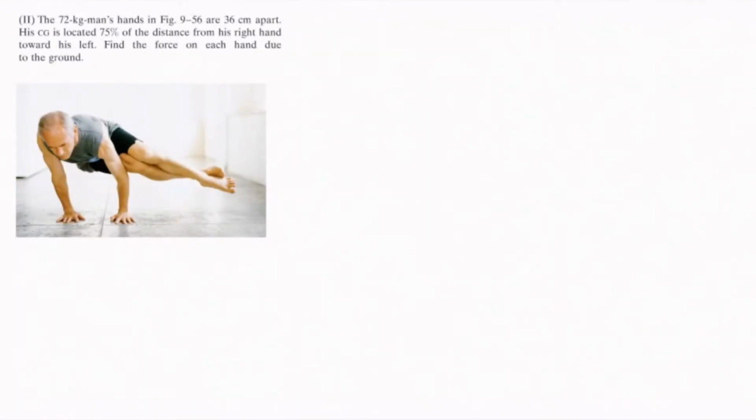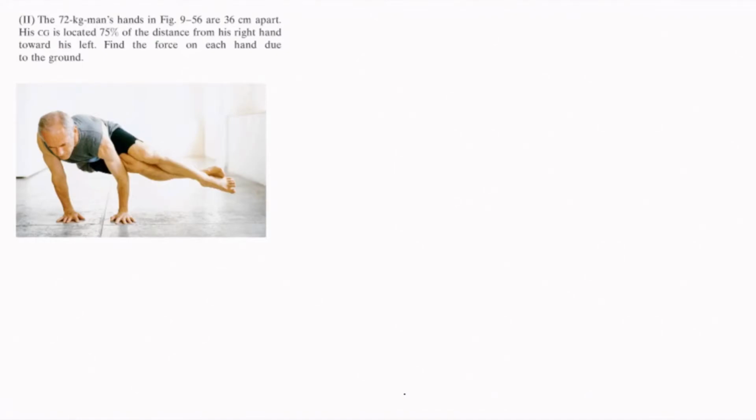In this next problem, there's a 72 kilogram man who is suspended as shown using his two hands. His hands are separated 36 centimeters apart, and his center of gravity is located 75% of the distance from his right hand towards his left.